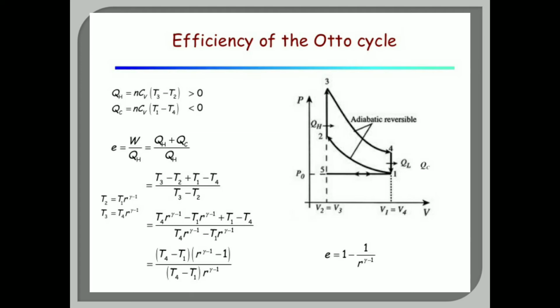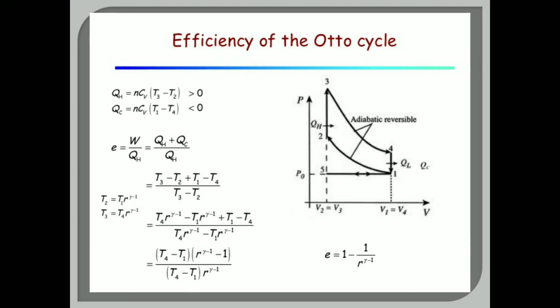Now you can see the efficiency of the Otto cycle. Here is a diagram of the Otto cycle. We have seen this before. The efficiency of the Otto cycle can be found as QH = nCv(T3 - T2) > 0. Now QC = nCv(T1 - T4) < 0.